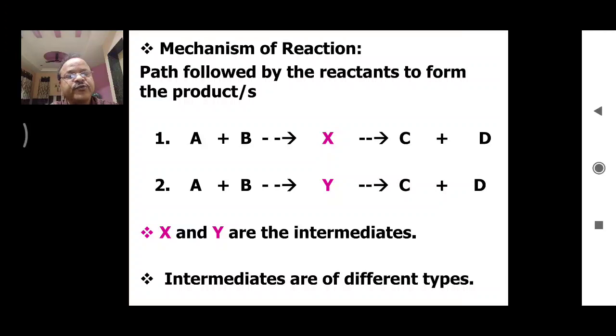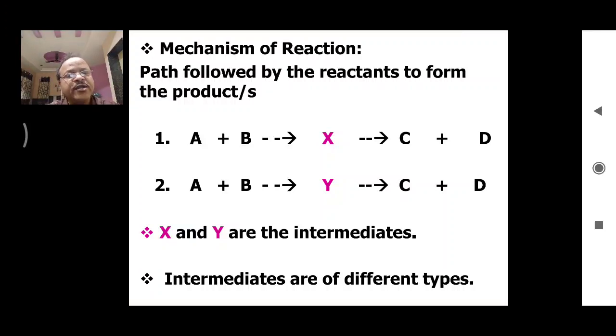The intermediates which have their life very short, such intermediates will be called as short-lived intermediates, whereas the intermediates having long life will be identified as long-lived intermediates. So this is the classification based on the life of the intermediate, short-lived intermediates and long-lived intermediates.